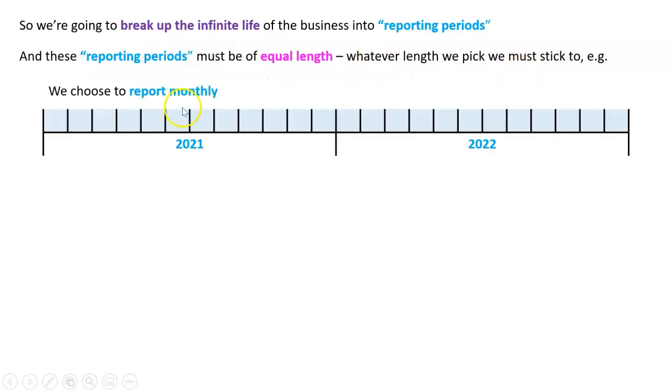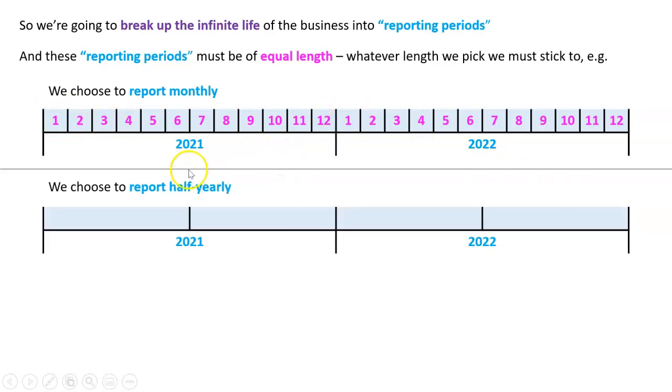So for example, if we choose monthly in 2021, there'd be 12 periods. And in 2022, there'd be 12 periods. And in 2023, there'd be 12 periods, and so on. So whatever length we pick, we're going to stick to that, because now we can compare January with February, February with March, etc. And then we can compare January 2021 with January 2022, etc.